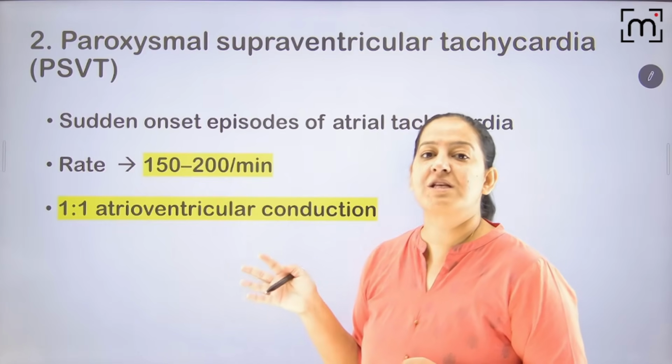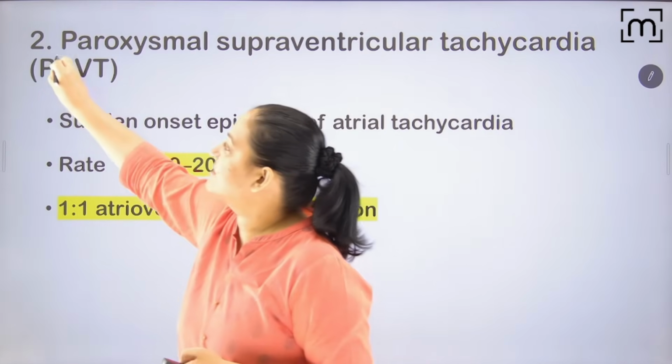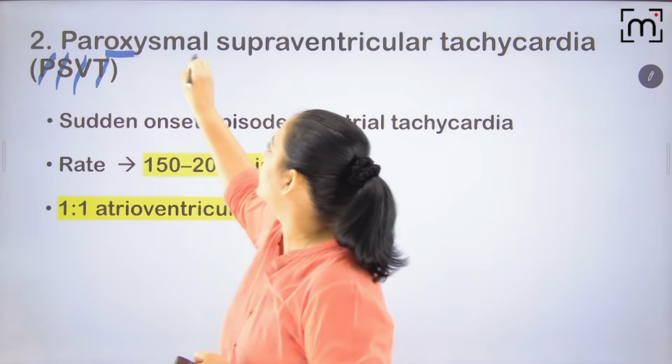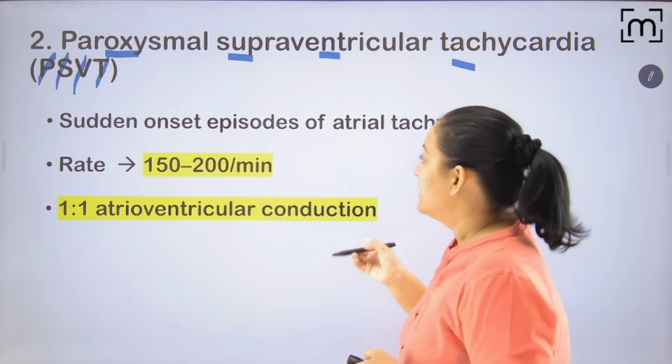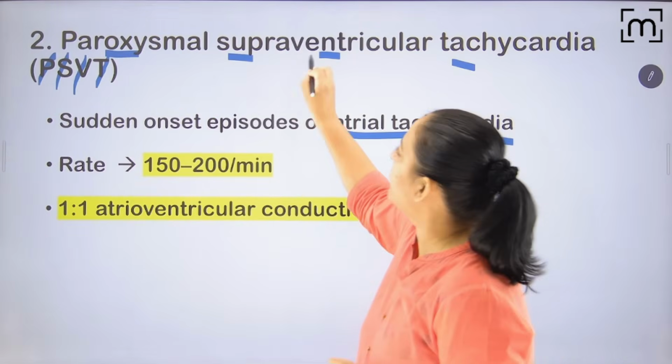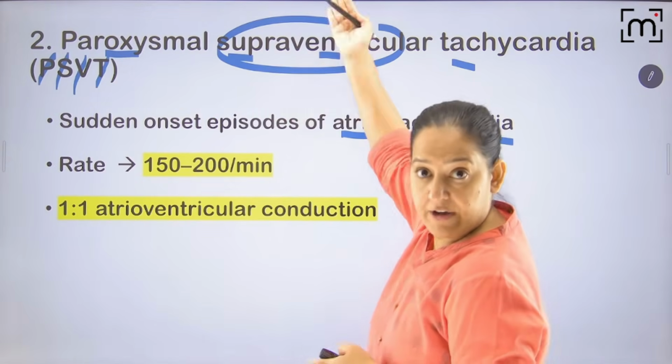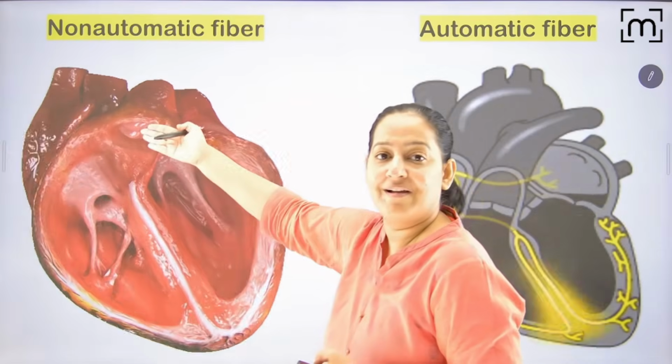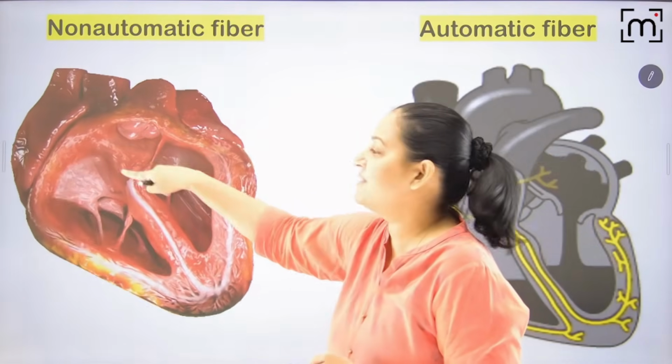The next is paroxysmal supraventricular tachycardia. Here atrial tachycardia is there. The problem is in the atria. What is supraventricular? Above the ventricle. So the problem is in the atria.